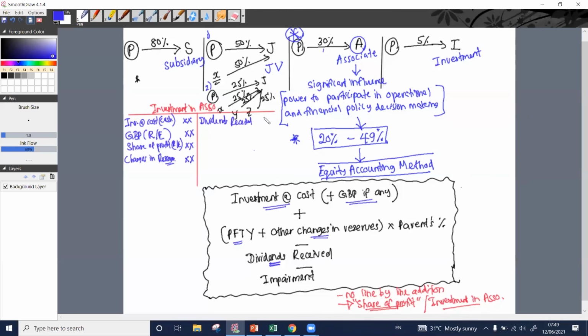Dividends received, right? Investment in associate account credit. Yes, credit, correct. So where is the debit entry here?